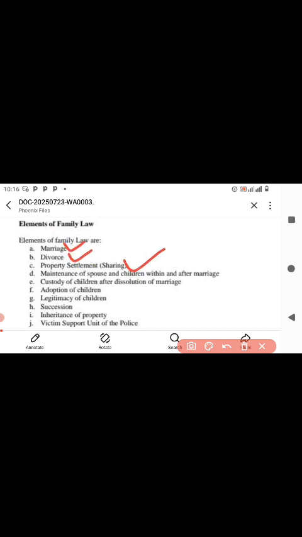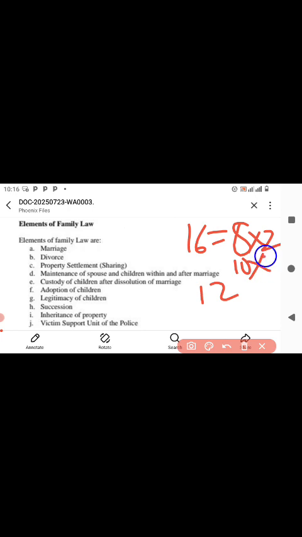Then later on in other paragraphs, you just define what marriage is, what divorce is, what property settlement is, with some brief things. You find that such a question may have maybe 16 marks or 12 marks. So if it has 16 marks, you mention those elements. You can even mention maybe 8, then explain a little bit so that you have 8 times 2, you get 16. Even better if you can mention all the 10, then you try to expand and you can be in a very good position.